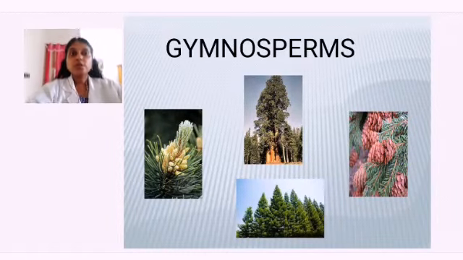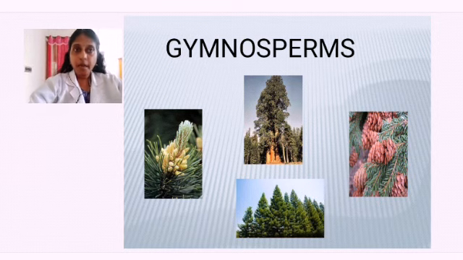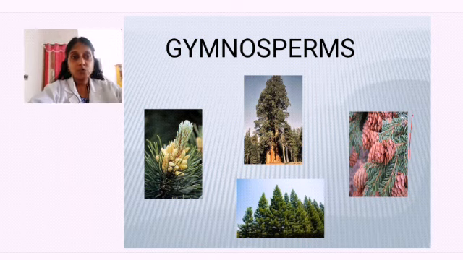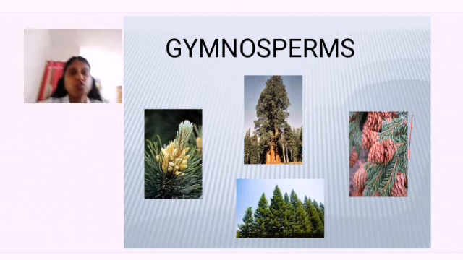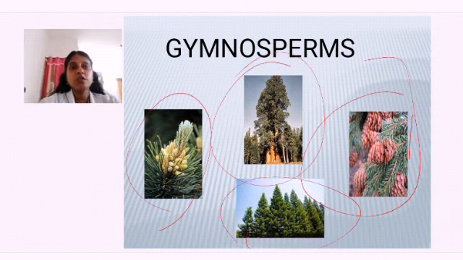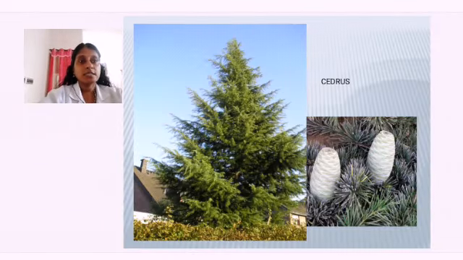Hello students, so today we are going to discuss the two parts that are remaining in plant kingdom chapter 3. One is the gymnosperm and another one is the angiosperm. To start with gymnosperm. These plants which you can see, all these plants are examples of what? The gymnosperm. Okay, so this is Cedrus.